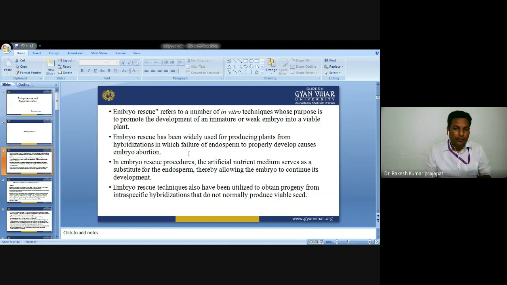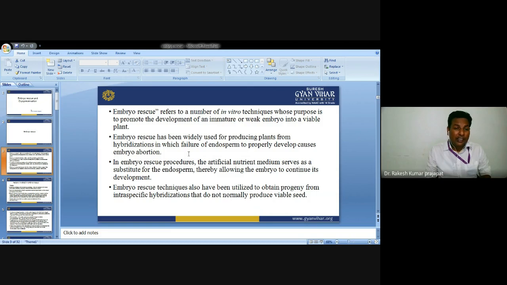The endosperm is not able to nourish the embryo properly, which causes embryo abortion, or sometimes the endosperm does not develop completely, so it is not able to provide complete food to the growing embryo. The embryo will then be aborted, so we have to protect it.